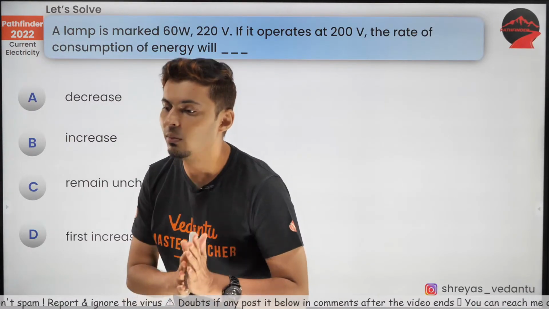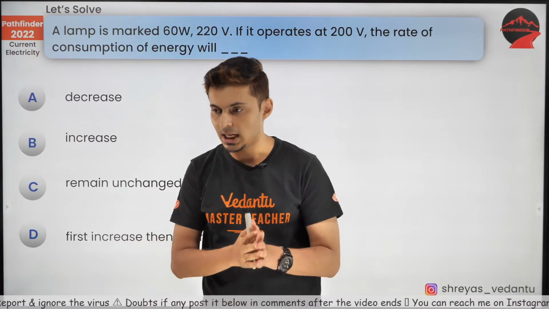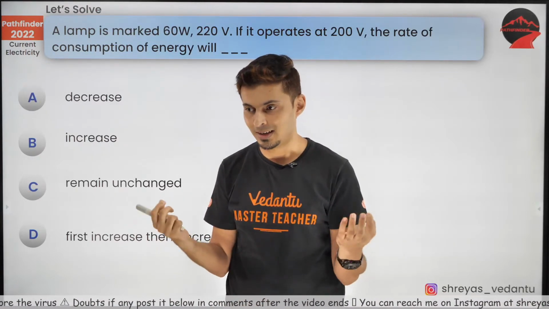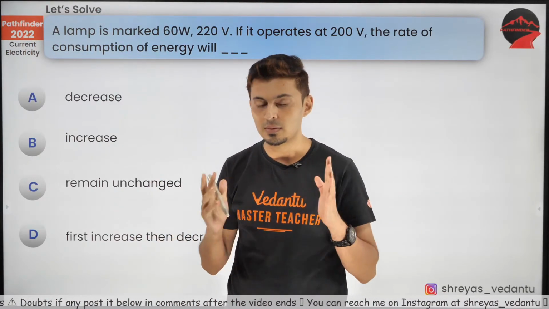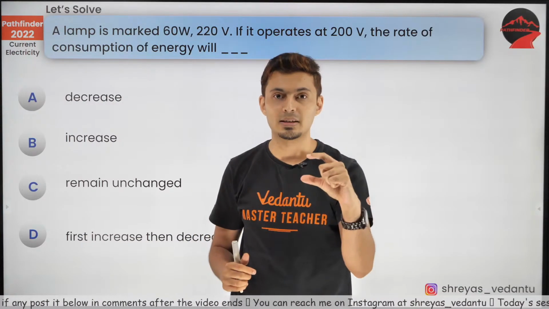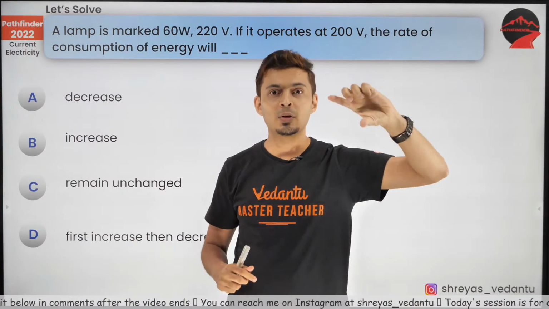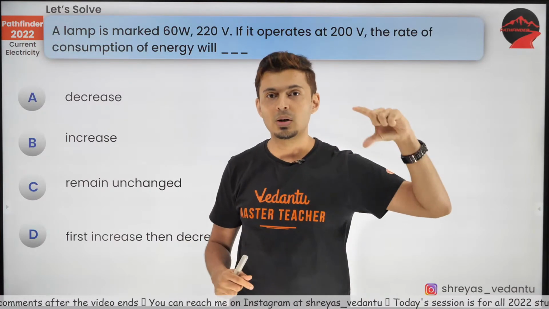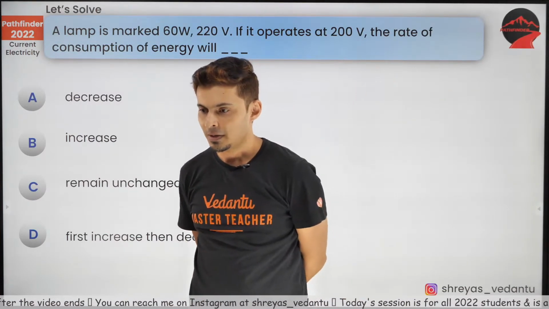Okay, so Arvind Arora, what I have done is that I have used the V square by R formula. That's it. I have just used that V square by R formula, keeping R constant. For the new voltages, I have used that new voltage and found out the new power. That's it. Okay.